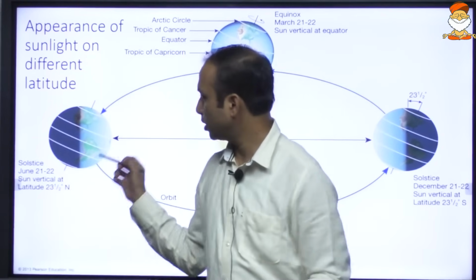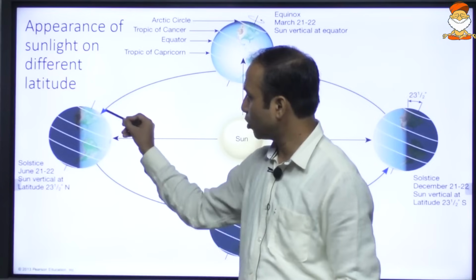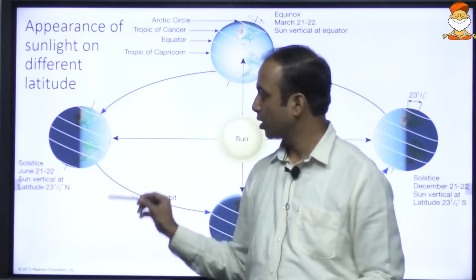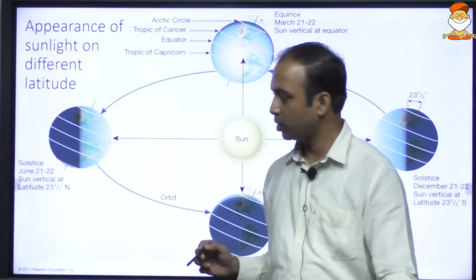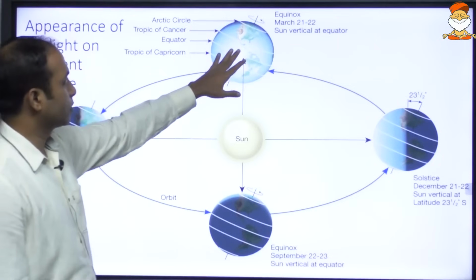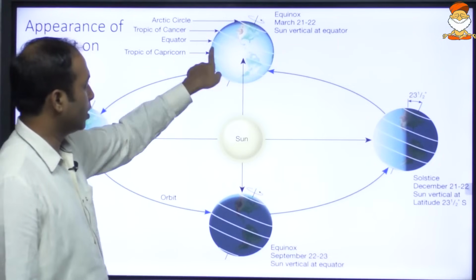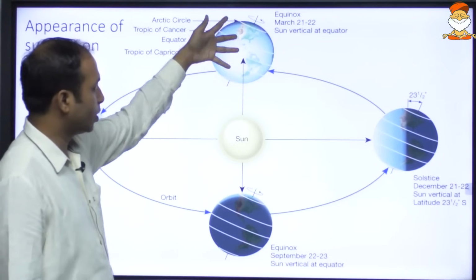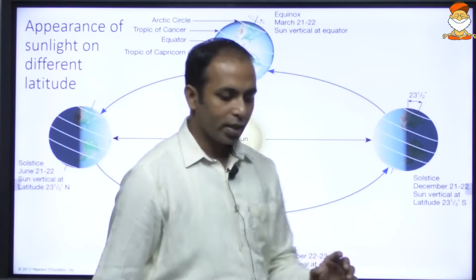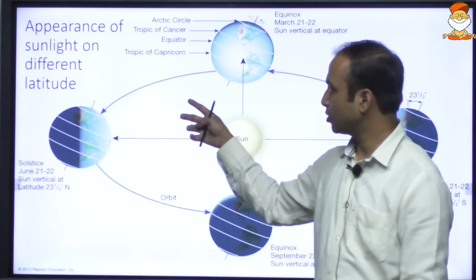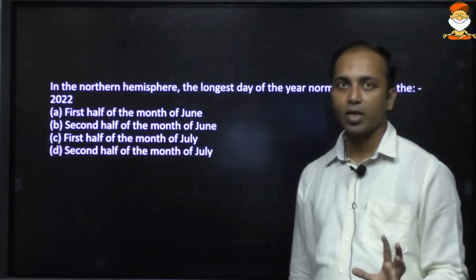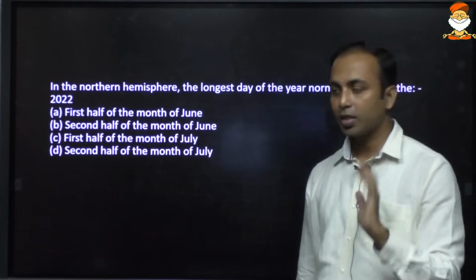Here, the day is longest in the northern hemisphere and the night is shortest, and the night is longest in the southern hemisphere. Ultimately when it again revolves in this direction, here again the sunlight will be perpendicular to the equator, again equal day and night time, again it is equinox, and accordingly it will move. So we get the variation in length of the daytime and night time, and this variation is because of the revolution along the tilted axis.